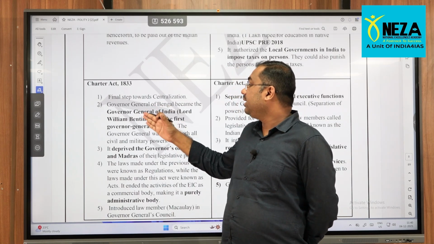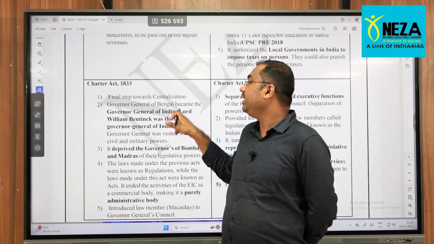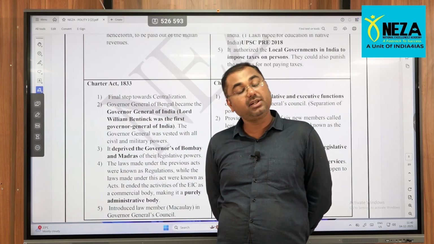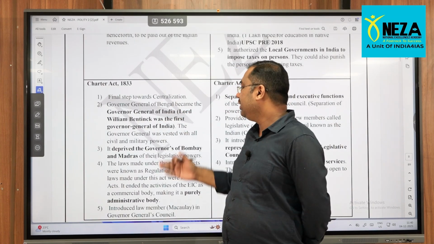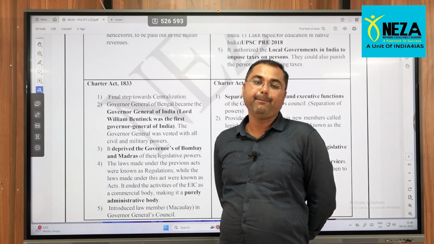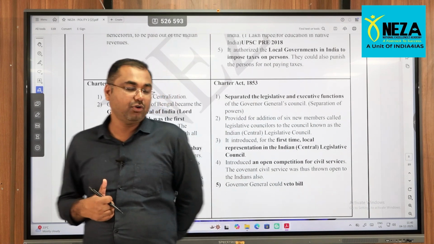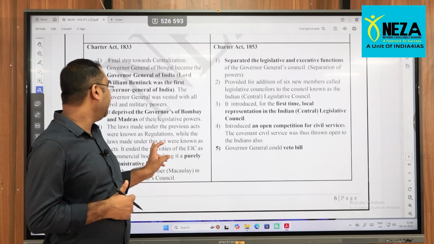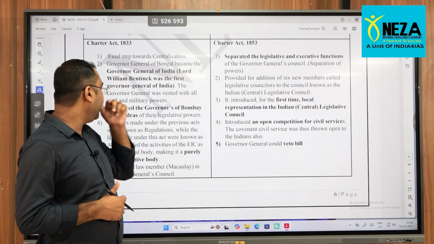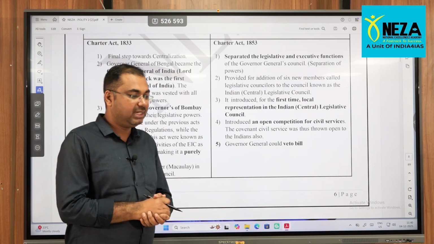Here the Governor General of Bengal, now they made it the Governor General of India. Okay, who was that person? That is Lord William Bentinck. Very, very important. The first Governor General of India, right? So it deprived the governors of Bombay and Madras of their legislative powers, right?